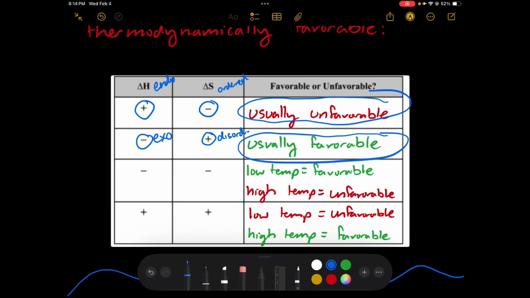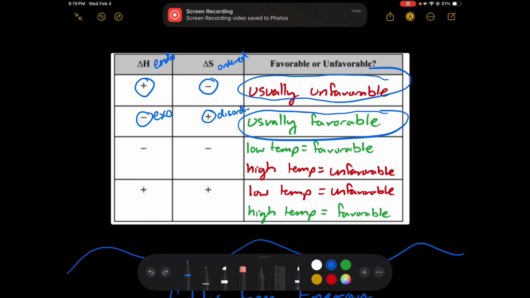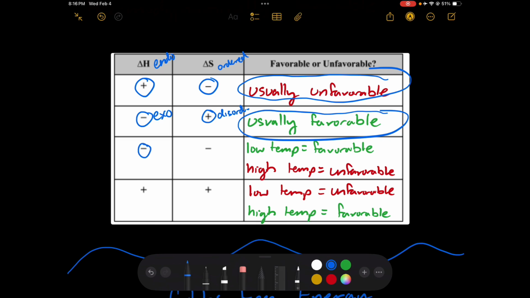If we have a reaction or process that is exothermic and is losing chaos over time, becoming more ordered, then it's dependent on temperature. At a low temperature, that reaction or process is favorable in all likelihood, but at a higher temperature, it is likely to be unfavorable. And again, this is not a hard and fast rule. It's just what is likely to be true in this chart.